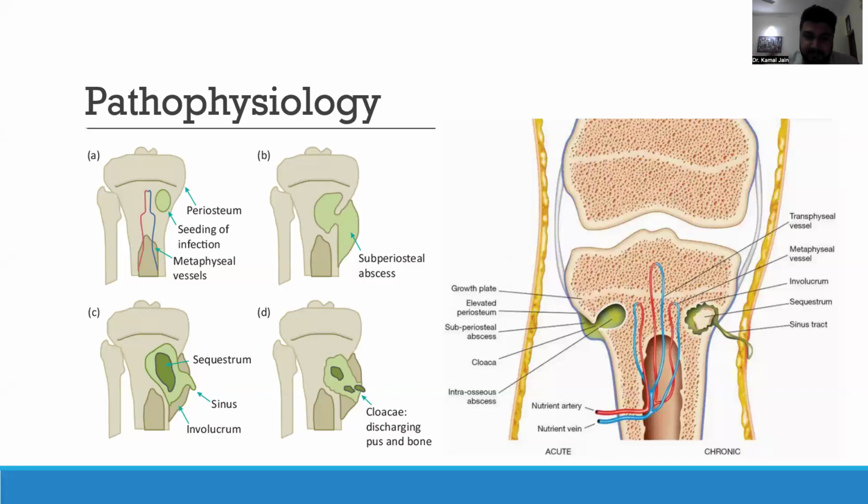Where else can the pus spread? The pus can track down the canal, go from the metaphysis into the diaphysis, and eventually infect the rest of the bone as well. One more mode of spread: most of the metaphysis is usually outside the joint cavity. However, in areas where the metaphysis is within the joint cavity, or intra-articular, this pus can go into the joint cavity and cause septic arthritis. Examples of such areas are the proximal femur, where the metaphyseal area is part of the joint cavity, as well as the shoulder. So these are the mechanisms by which the pus can spread.